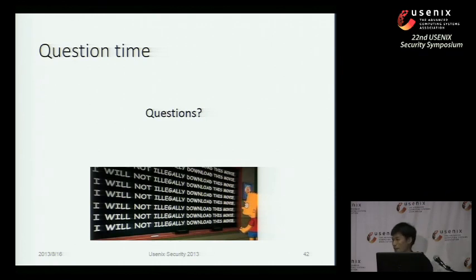Is there any questions? I'm very happy to take them. Matthias Neukschandner, Vienna University of Technology. Great work. I was wondering how big in size were the buffers that you ran your statistics on?